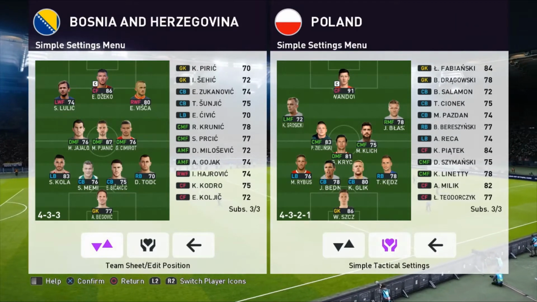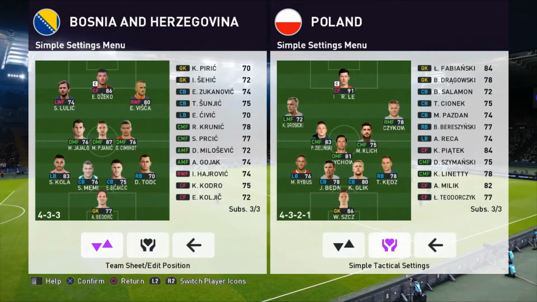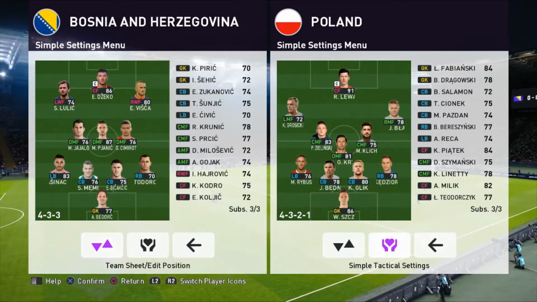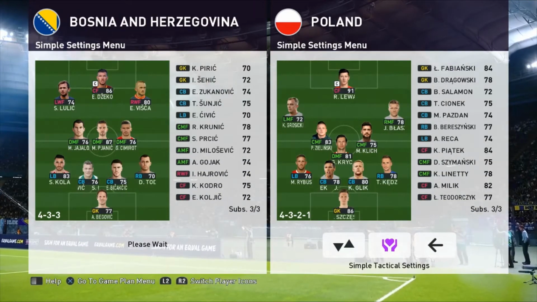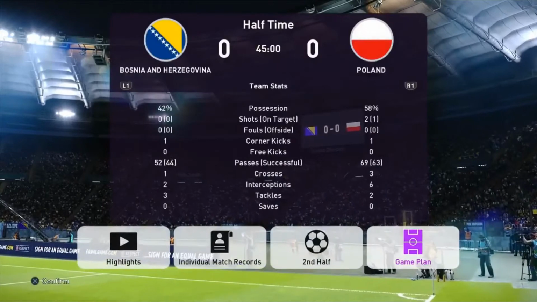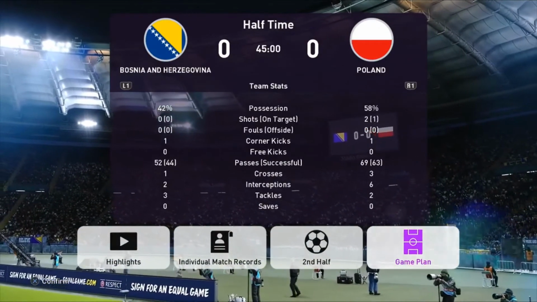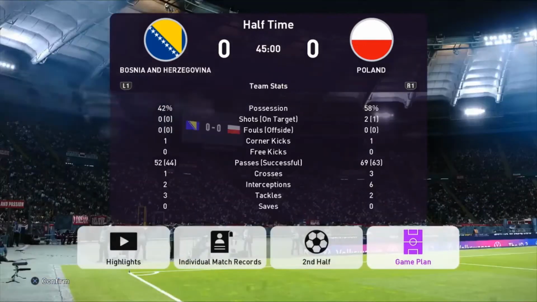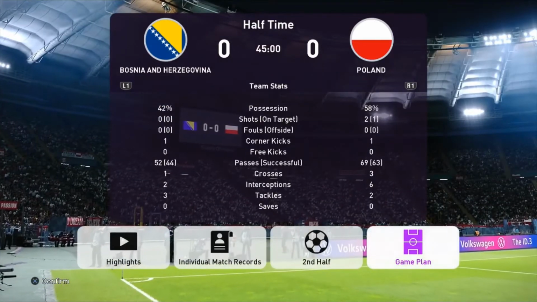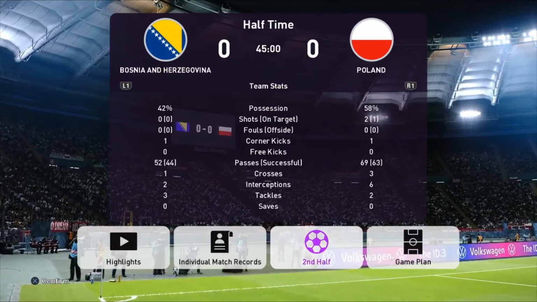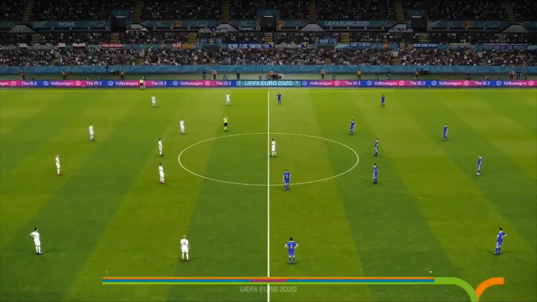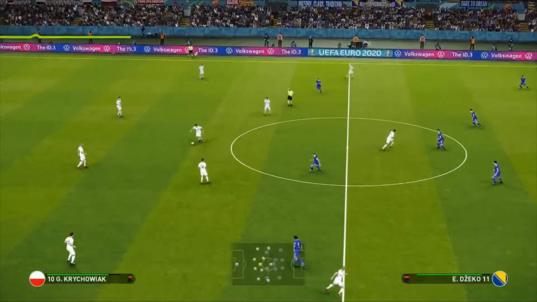I think the managers are quite happy to go here. I've not had any messages, so I will assume that the managers are all good to go and fine with what we've got. Just to make sure. Yep, Paul says he's sticking for now. That is absolutely perfect. Very best of luck. We're going to the second half, 0-0. Let's find out what happens. Paul is happy with how his side is playing.